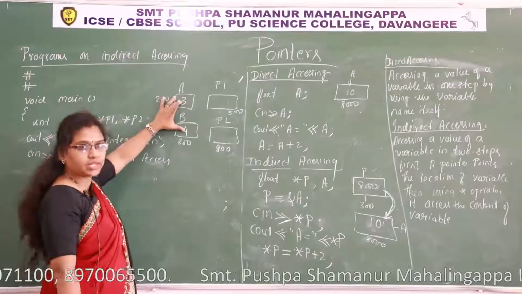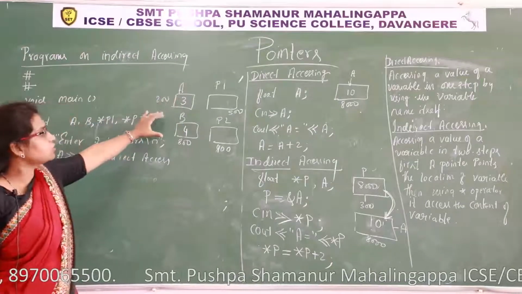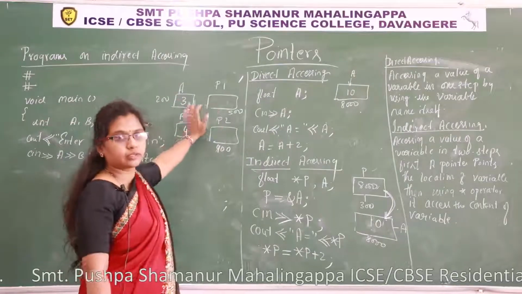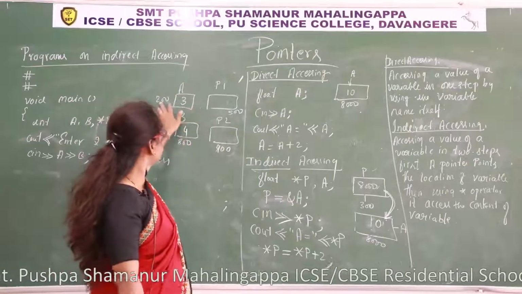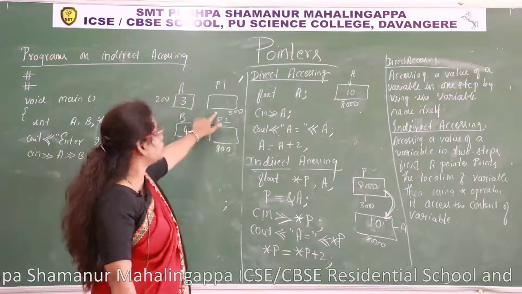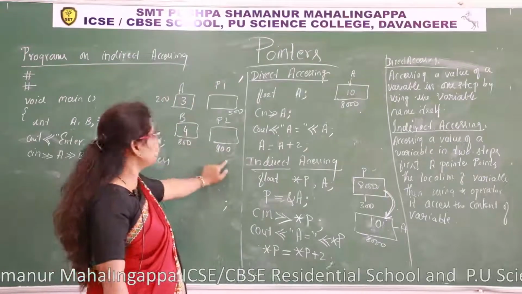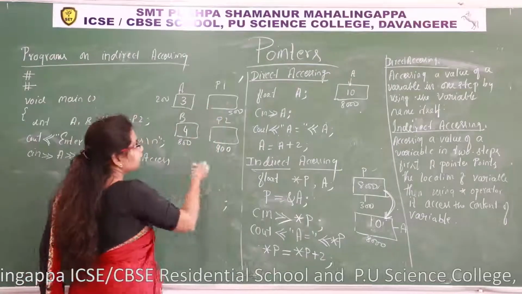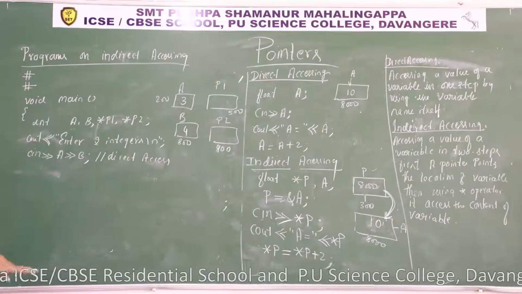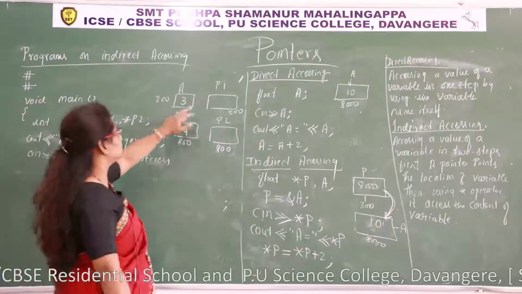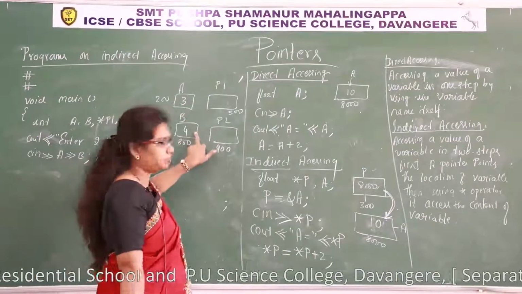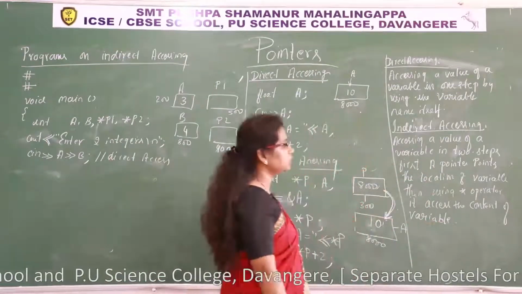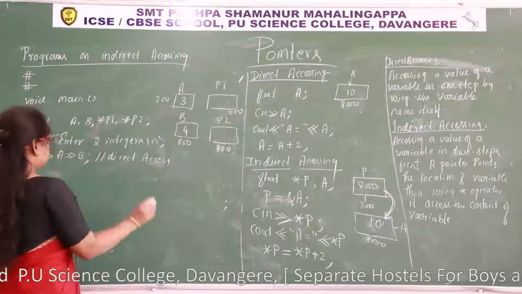to perform the addition operation we need the values of these two variables, but I should not use the names of these two variables directly. I have to take the address of these. So I must store the address of a into p1 and the address of b into p2. That is your wish. If you want to store the address of b in p1, you can. To avoid confusion, I have taken p1 for a and p2 for b. Later, a pointer has to point to the location, then using the star operator we access.